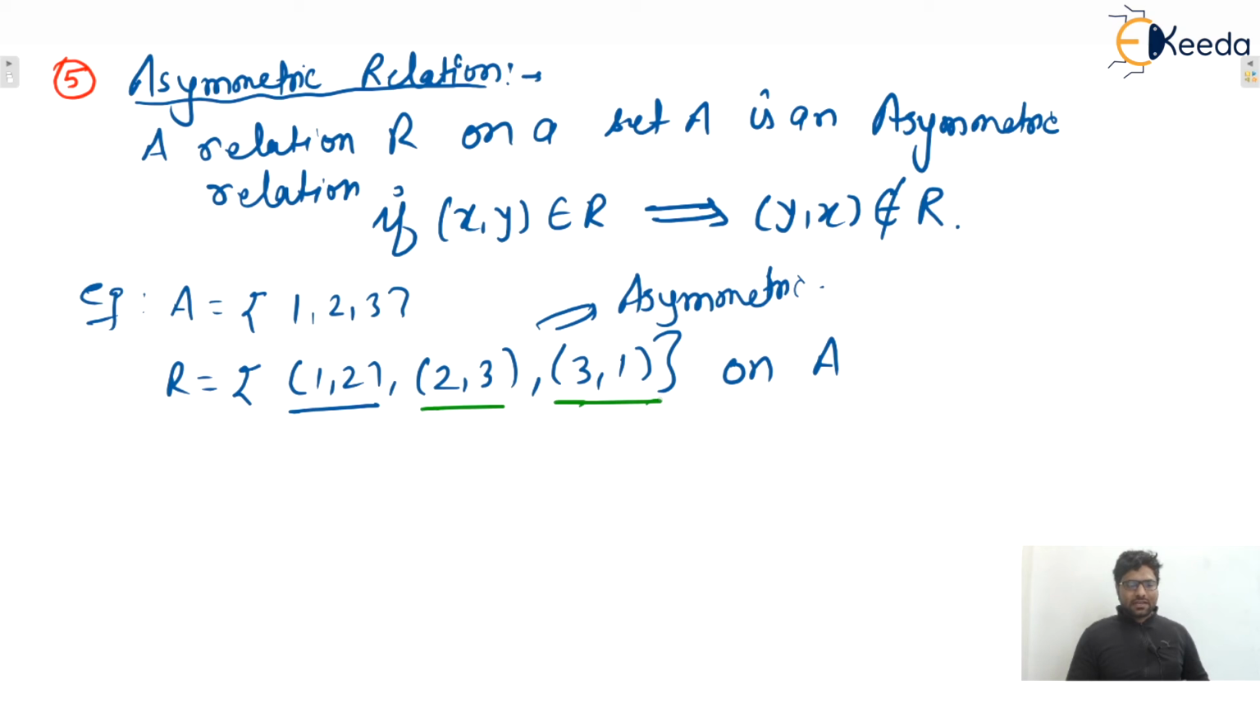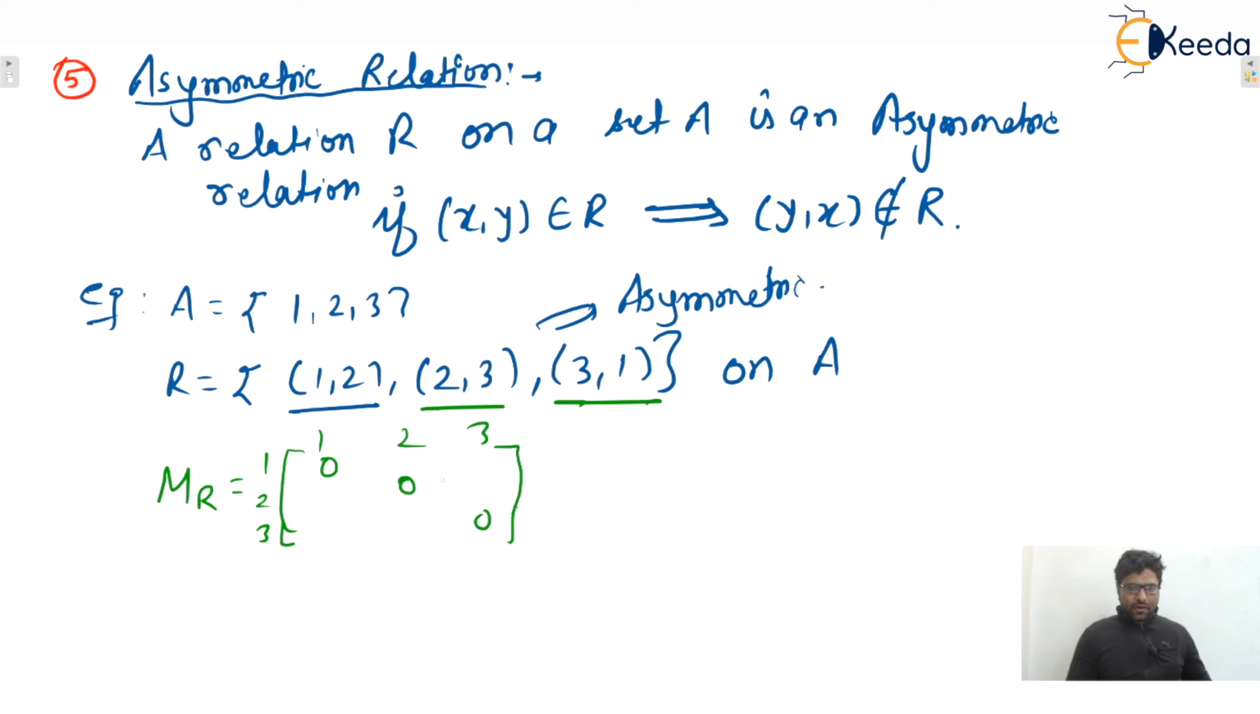Okay, so moving to the next one, you tell me, if we represent this relation in the matrix representation, there are three elements inside set A: 1, 2, 3. Now you tell me, here self loops are not allowed, so strictly we can say that all diagonal elements will be zero, isn't it?